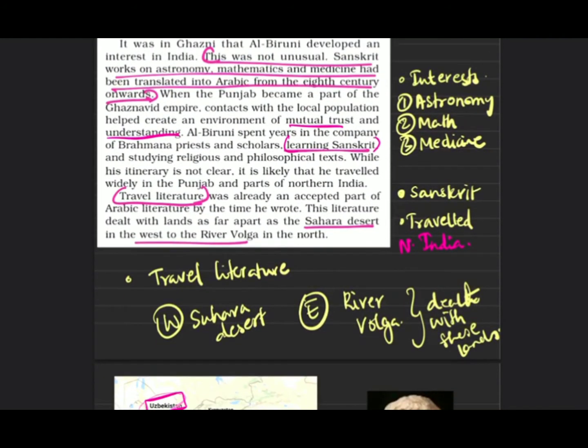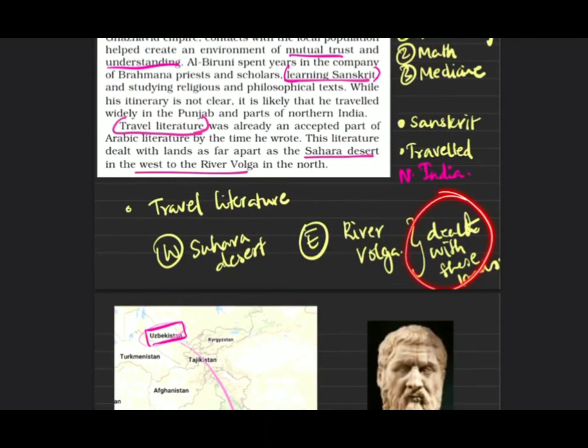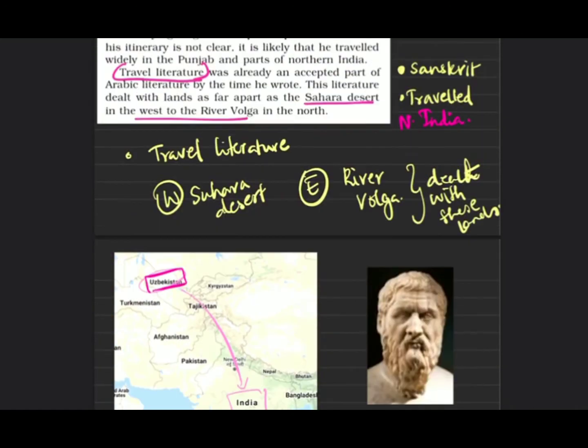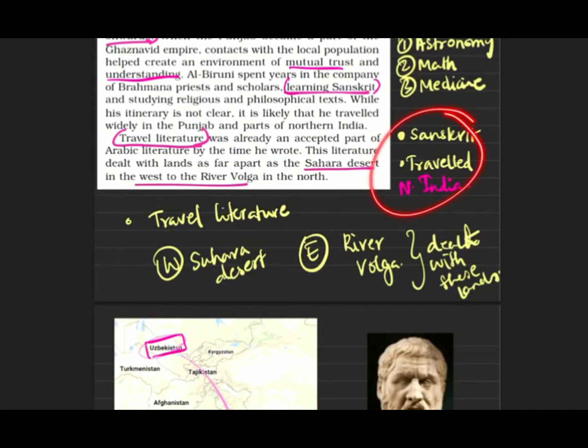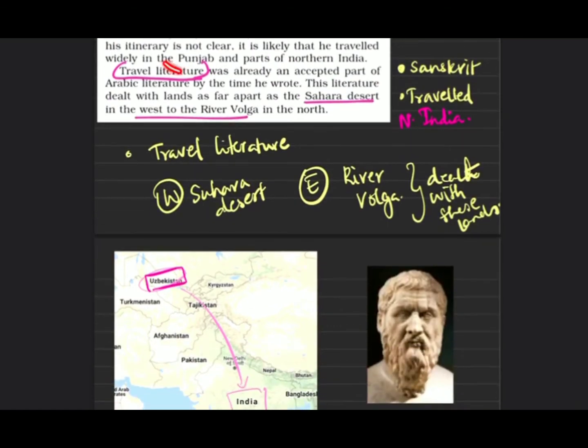Travel literature was accepted in a large part of Arabic literature also. So he wrote a wide range of travel literature, for example from Western Sahara to the river Volga. That dealt with information about all these lands. He also traveled widely in the northern part of India, around Punjab.